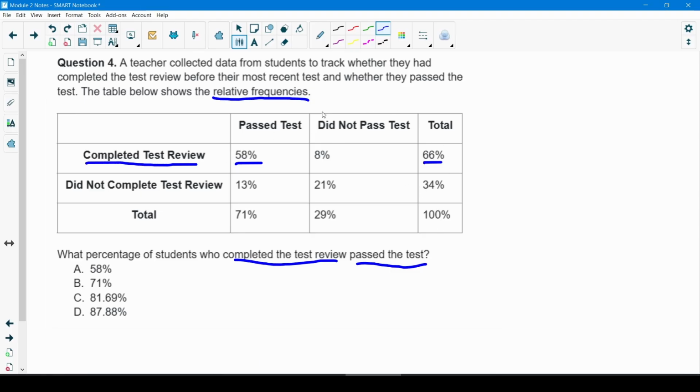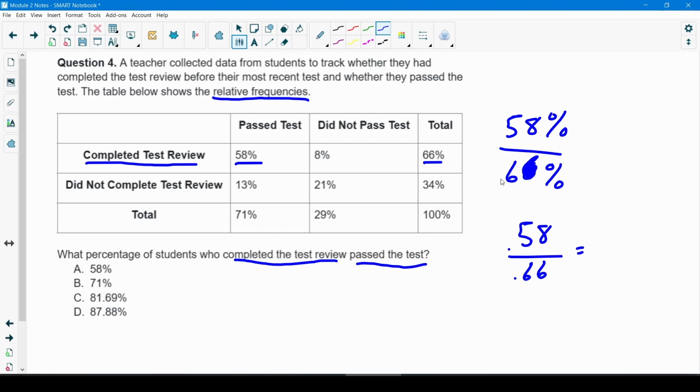And all I'm really doing is just dividing these numbers. I'll be doing 58% out of 66%. And the way I type that in my calculator is 0.58 divided by 0.66. I hope you could tell that's a 66%. And when I divide those, I get 0.8788. And as a percentage, that is just 87.88.